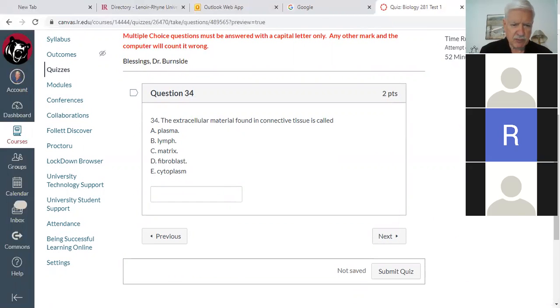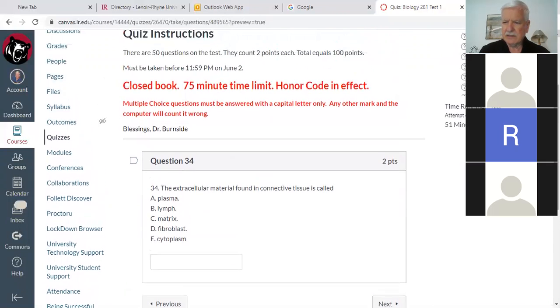This one, who is this for? That's for me. Is it you, Roxana? Okay. The extracellular material that's outside the cell, extra means outside the cell, is found in connective tissue is called what? Remember, connective tissue is cells in a... Is it C, matrix? Matrix. So the extracellular material found in connective tissue is called matrix. Good, good, good. That was Roxana, right? Yeah. Okay. So now we're going to go to 37.